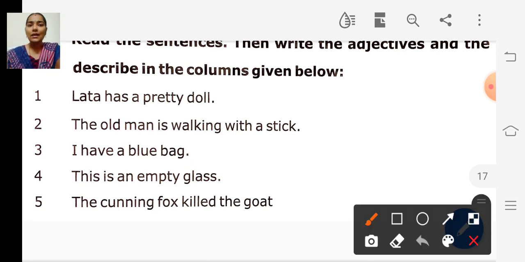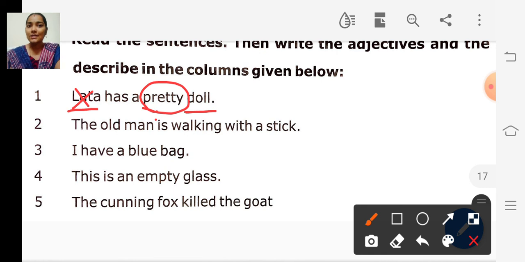First sentence is Lata has a pretty doll. So the word pretty describes the noun doll. How is the doll? It is pretty. The word pretty describes the noun doll and it does not describe the noun Lata.